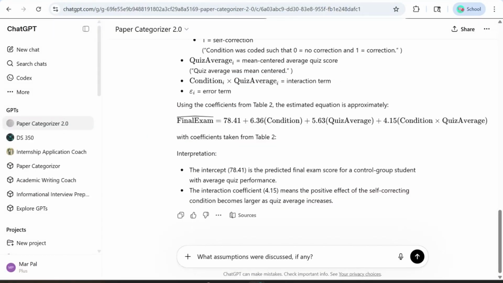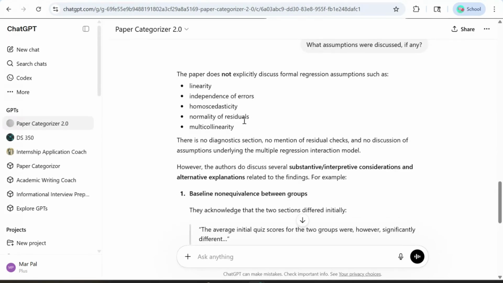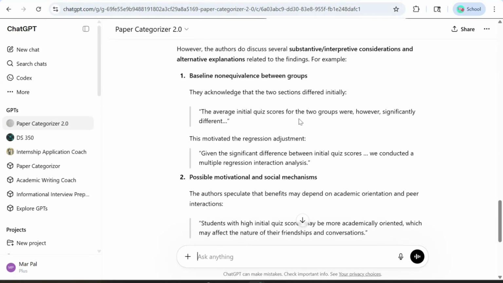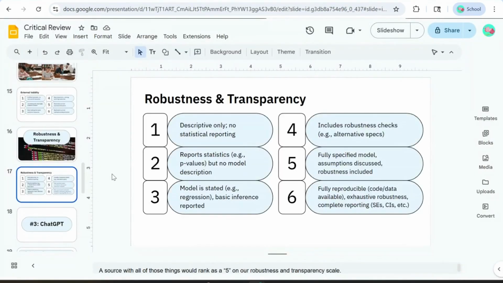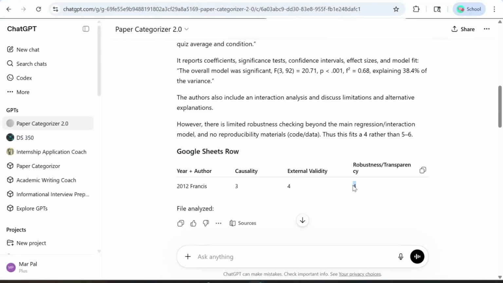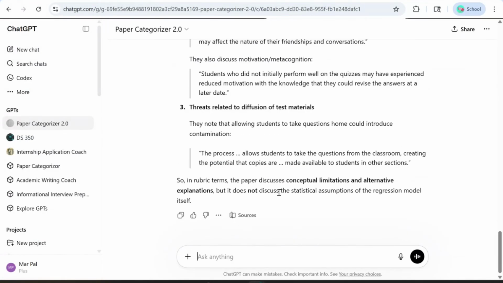Want to know more about their assumptions? So I'll ask, what assumptions were discussed, if any? There is no formal testing for normality of residuals, homoscedasticity, or multicollinearity, which are the basic assumptions for a formal regression. However, they do aim to identify confounding variables and other things that might have affected their results. So according to our rubric, this paper would be 3 out of 6. They state the model and they give the basic inference, but there's no way to know if their model was appropriate for the data that they had. Originally, it was scored with a 4 for robustness and transparency, so I'm going to contest that.